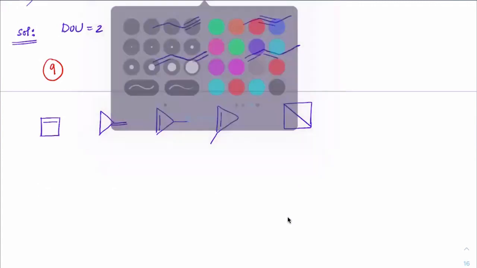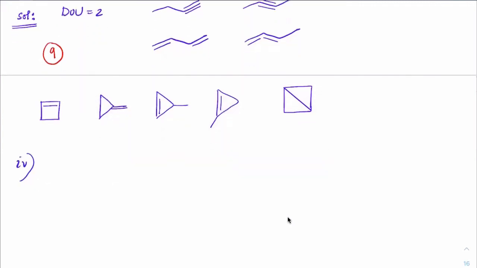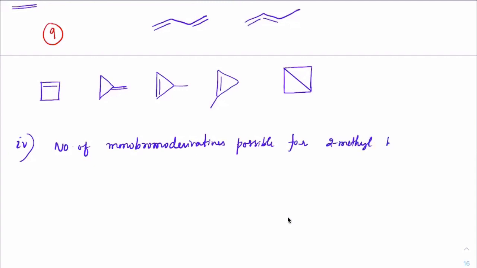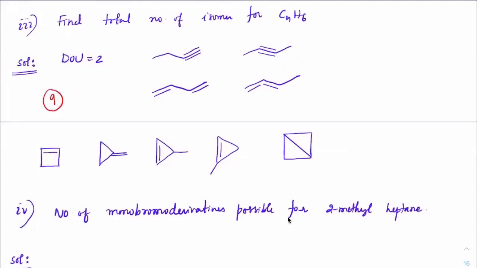Let us do one more JEE question now. Okay. Right now. Number of monobromo derivatives possible for 2-methylheptane. So you have to write only one bromine. You have to substitute on 2-methylheptane.